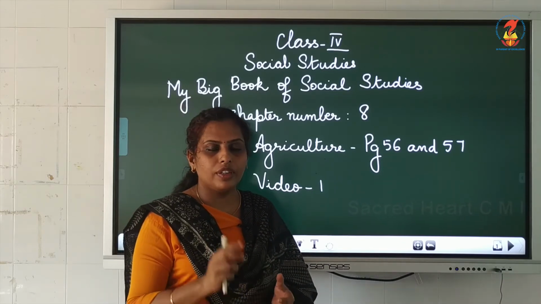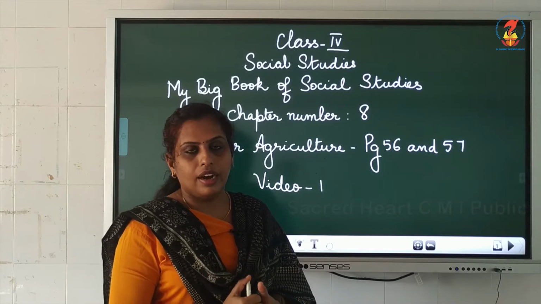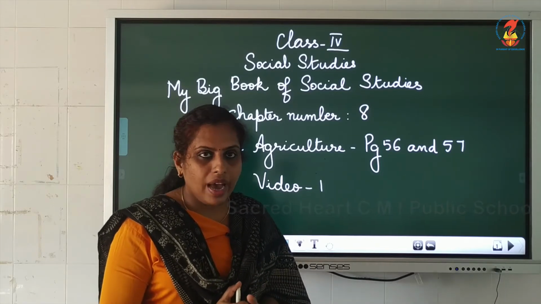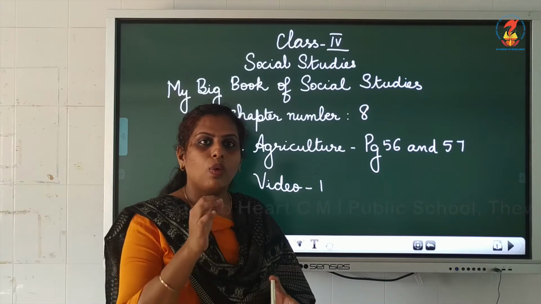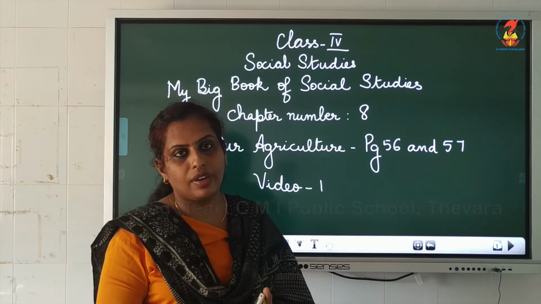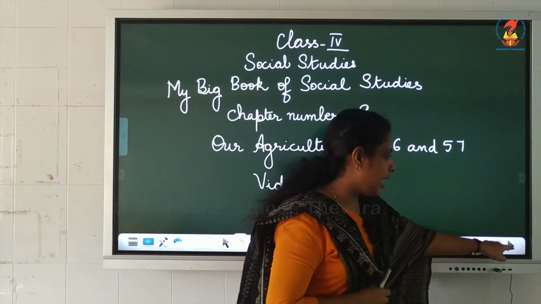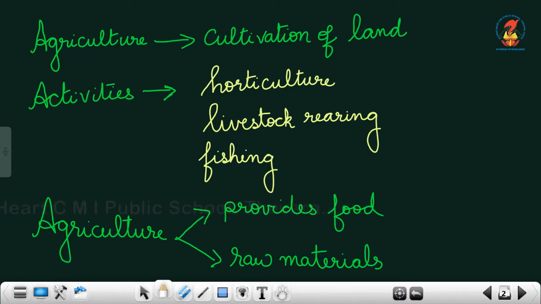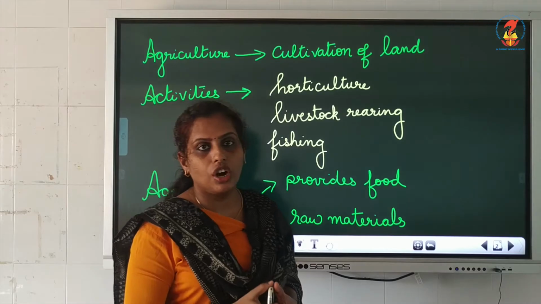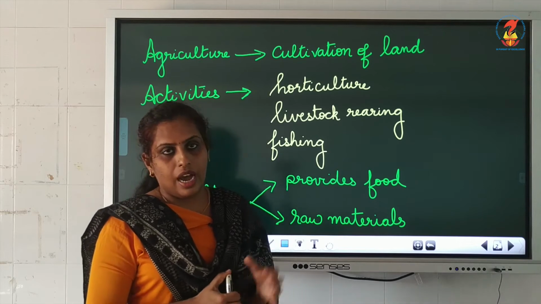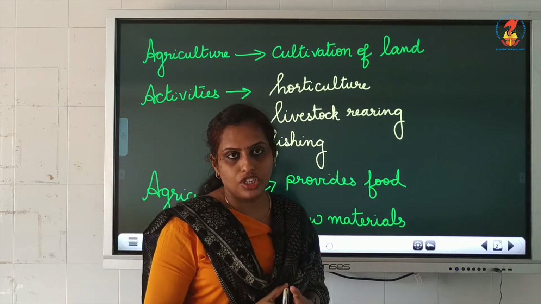Today we will deal with the first 2 points, that are what do you mean by agriculture and what are the different types of crops we have in our country. So let's see the first point. What does agriculture mean? Agriculture is the cultivation of land. Agriculture is the cultivation of land.